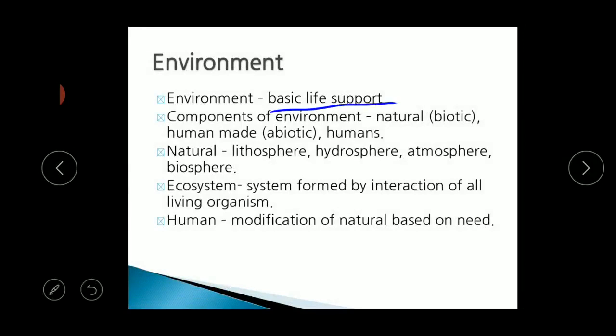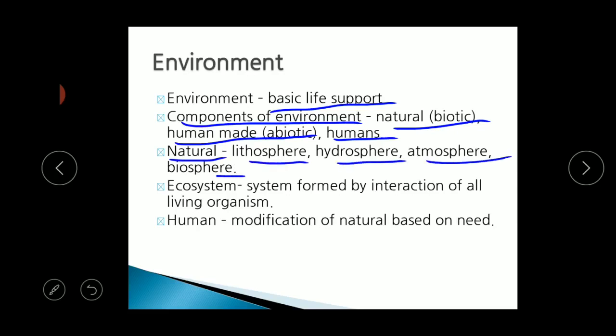And what are all the components of environment? That is natural, it is called biotic, and human-made or man-made, it is called abiotic. And the humans, they are all a part of environment. About the natural environment, we learned about the lithosphere, hydrosphere, atmosphere, and the biosphere. Lithosphere means the domains of land and landforms, the hydrosphere means the domains of water bodies, atmosphere means the air, the surrounding, and the biosphere is a combination of litho, hydro, and atmosphere.